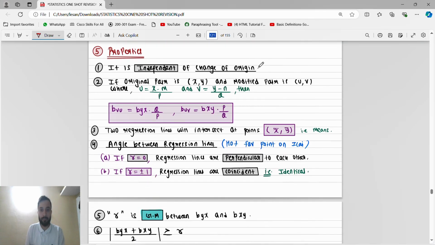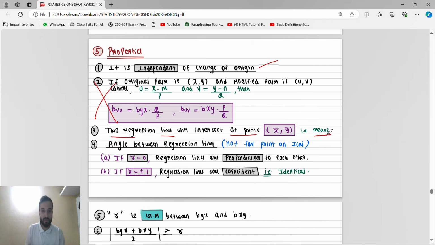Properties: it is independent of change of origin. The two regression lines will intersect at a point, which is the mean. We are finding the mean. So this is important, guys. Angle between regression lines: if R is 0, the regression lines are perpendicular to each other.